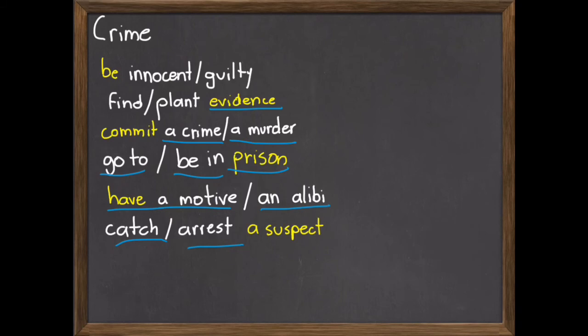And it depends on the country. The suspect might be guilty until the evidence shows that this person wasn't guilty, or they can be innocent until the evidence shows that the person was guilty.